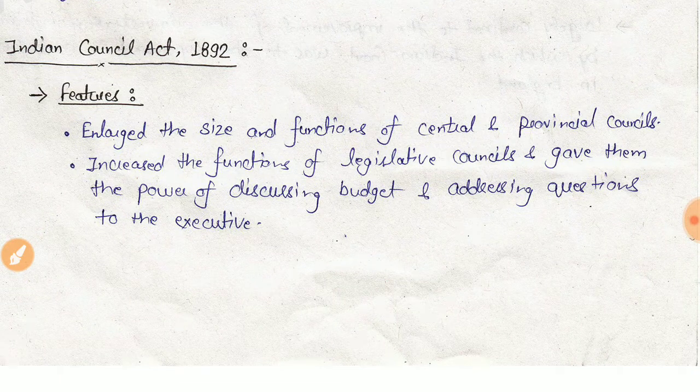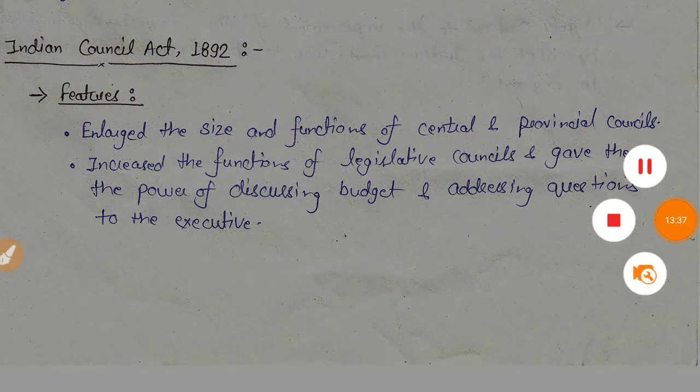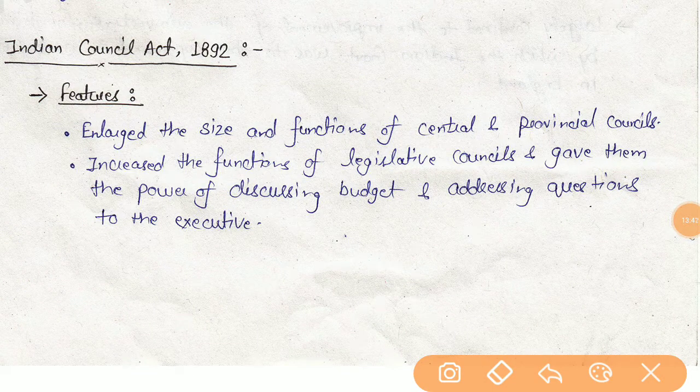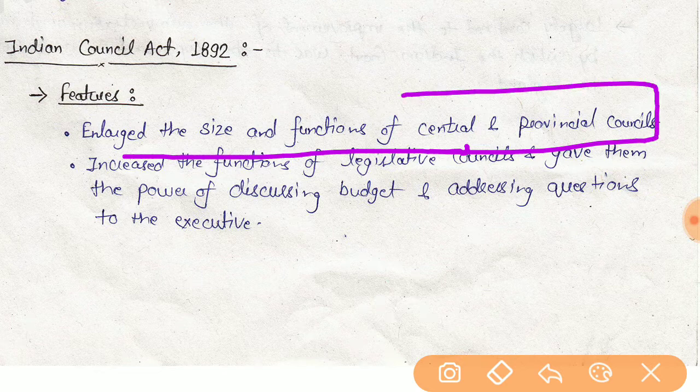Next act is the Indian Councils Act 1892. In this act, additional non-official members were increased in the central and provincial legislative councils, and an official majority was maintained.